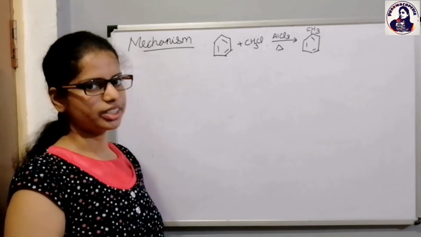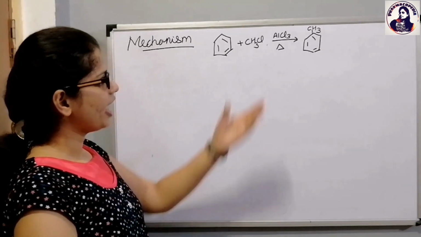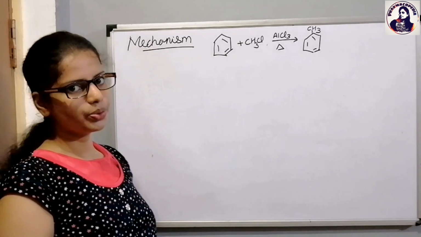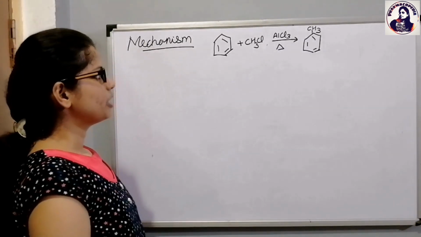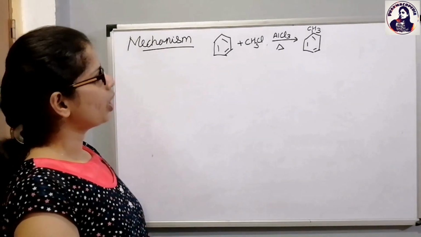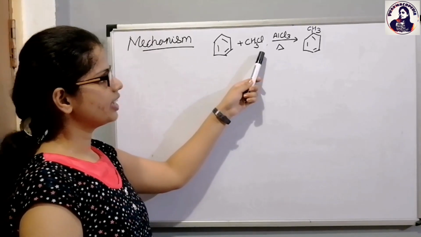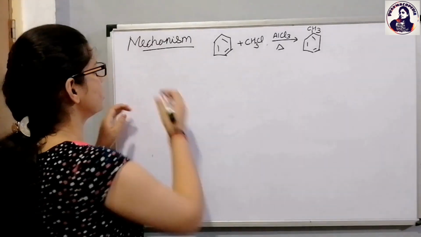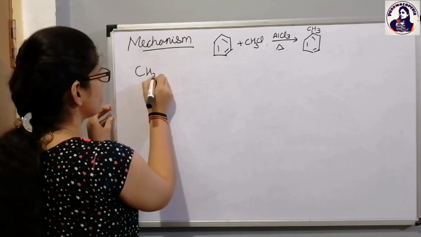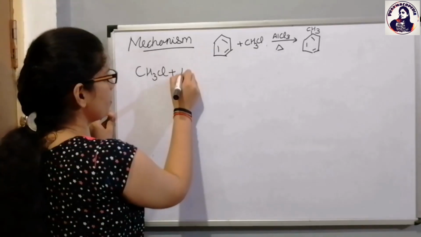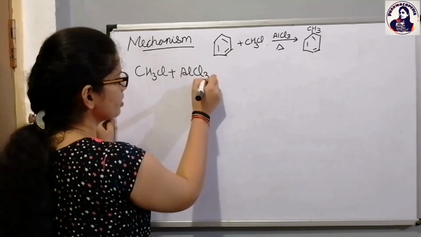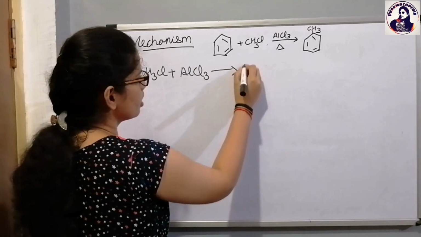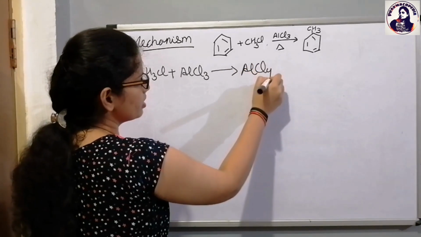Okay, so moving ahead to the mechanism of reaction. Okay, so I have written the reaction over here so that you don't get confused. So remember that the benzene ring will not react with this CH3Cl directly. Instead, this CH3Cl plus AlCl3 forms AlCl4 minus. Why?